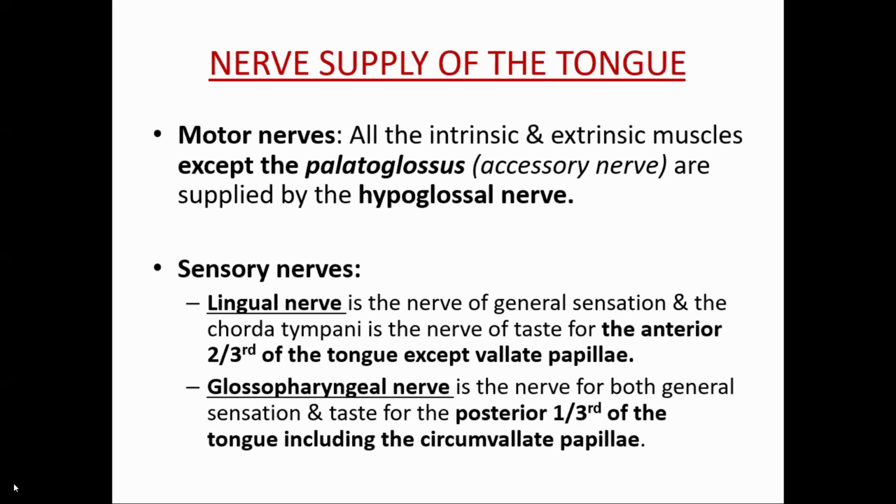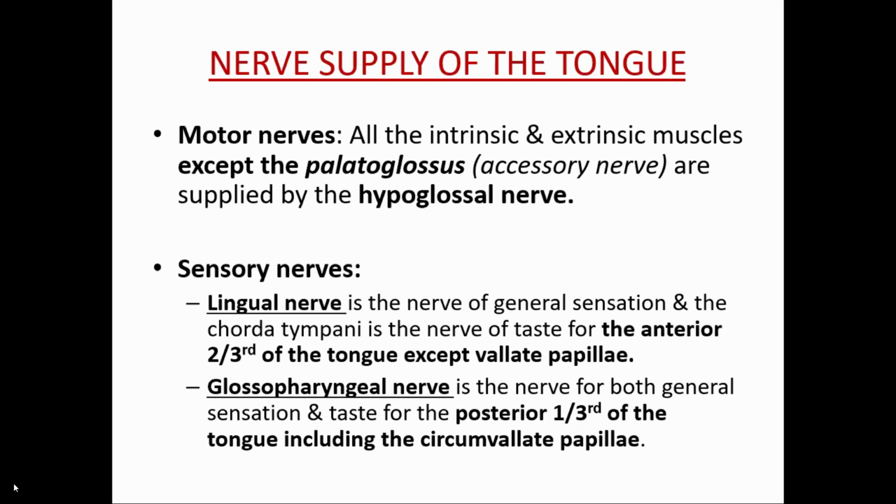Anterior two-third of the tongue has a general sensation and a special sensation. General sensation is supplied via the lingual nerve, except the circumvallate papilla. You know where it is present, circumvallate papilla. The chorda tympani nerve carries the special sensation of the anterior two-third of the tongue, except the circumvallate papilla. Now posterior one-third of the tongue, including the circumvallate papilla, both general and special sensory, is supplied via the glossopharyngeal nerve. Clear?